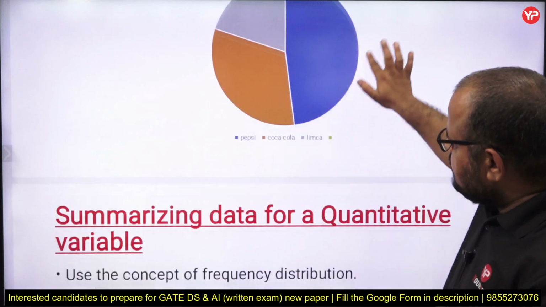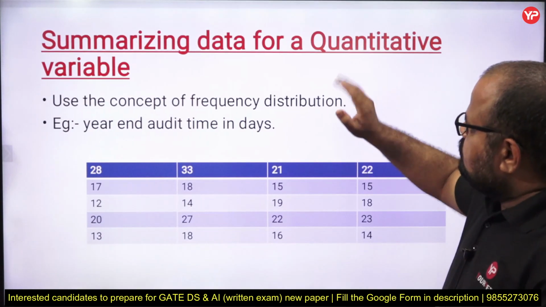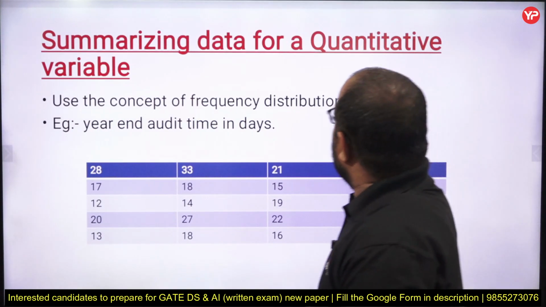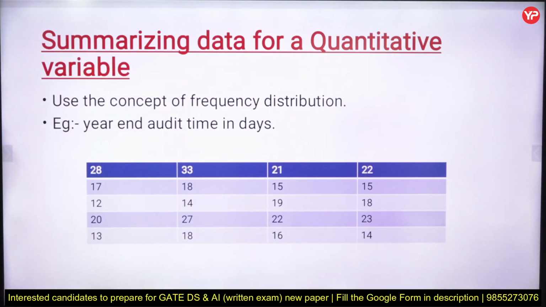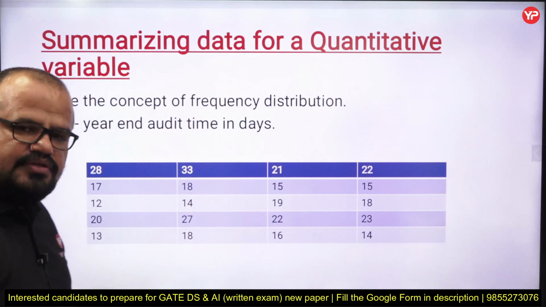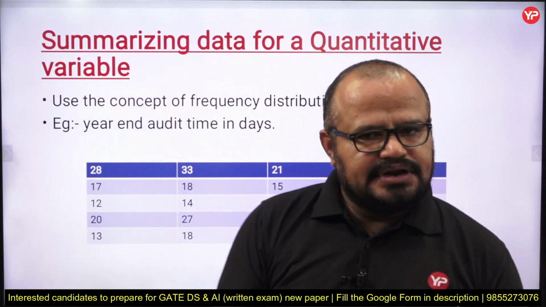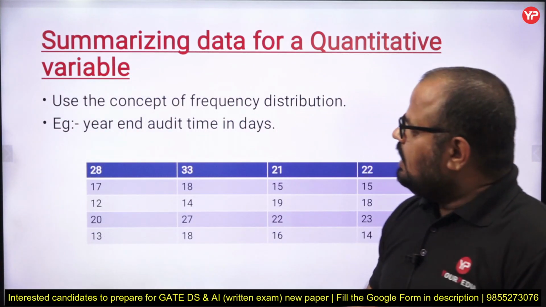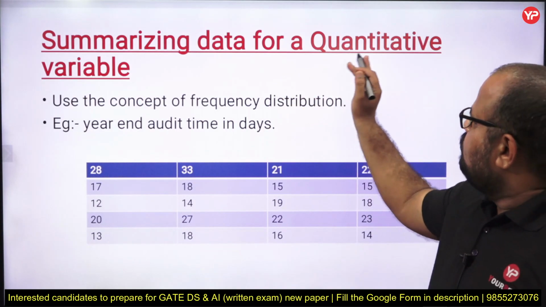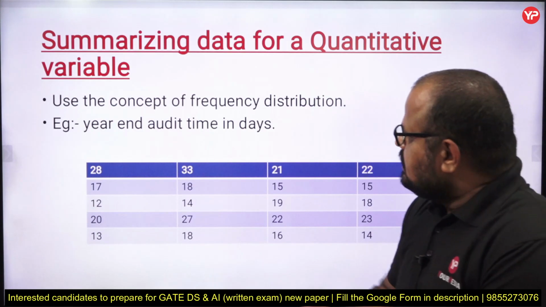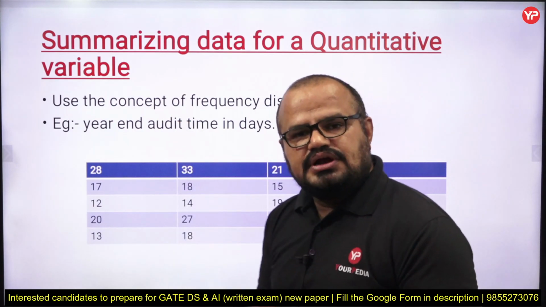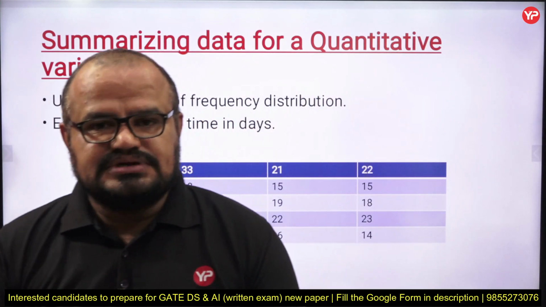Moving towards the next topic, that is summarizing data for a quantitative variable. If we have a quantitative variable, we may have different quantitative type data. So we are going to see how to summarize data for a quantitative type variable. See my dear students, here again we are going to use the concept of frequency.